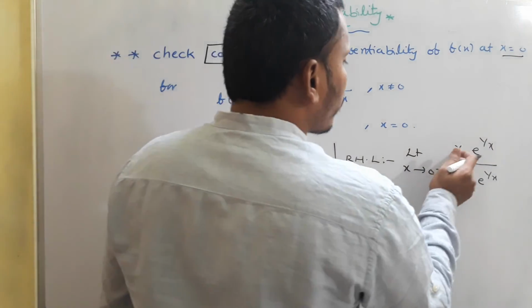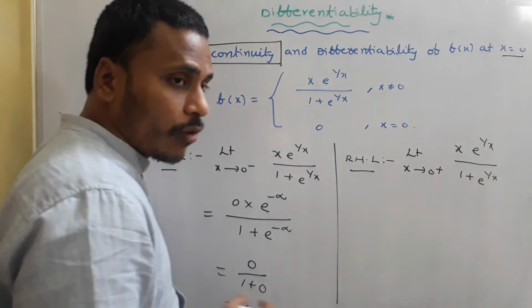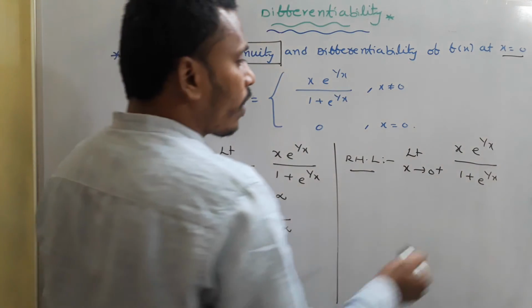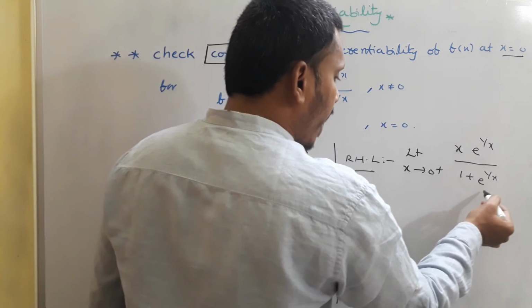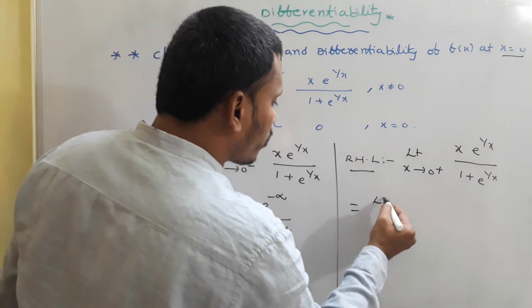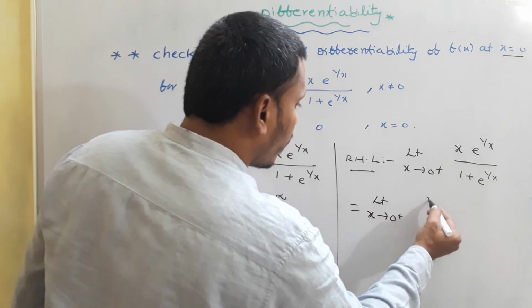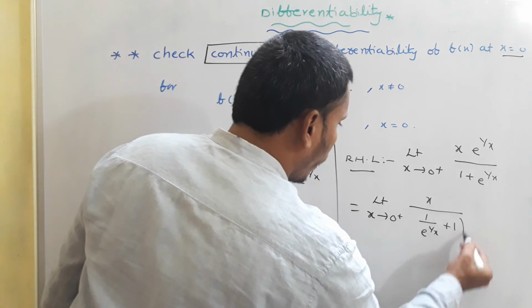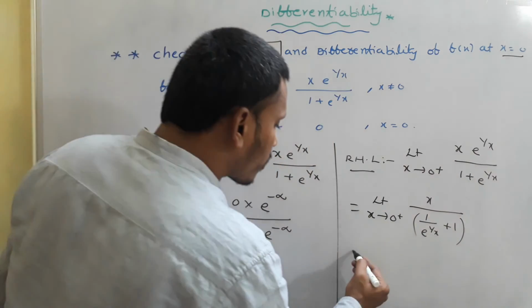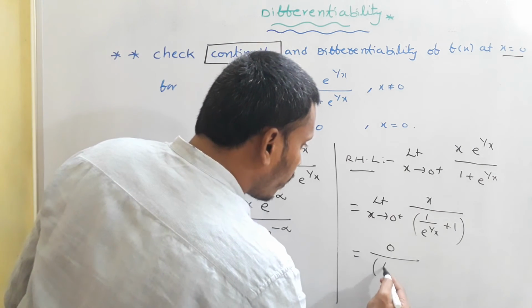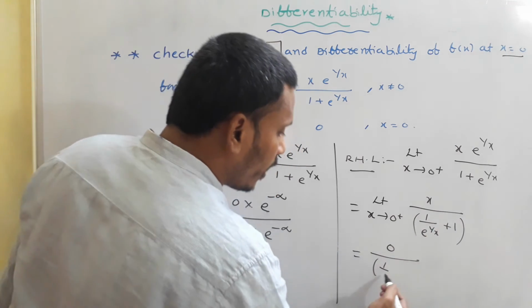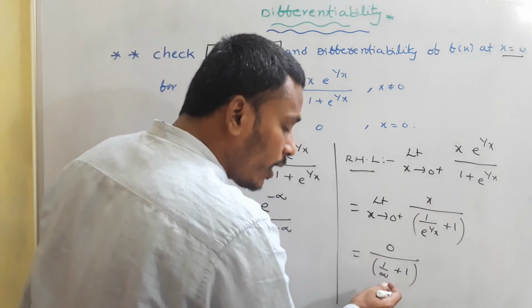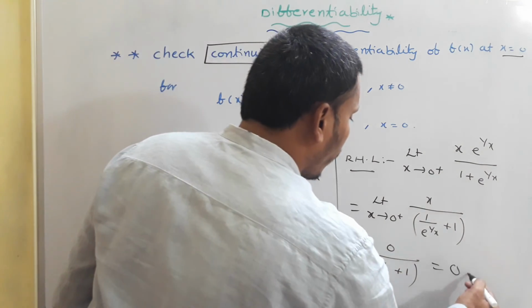Limit x tending to 0 plus, x e power 1 by x by 1 plus e power 1 by x, right? What I do is I am just dividing numerator and denominator with e power 1 by x, or otherwise you just move this e power 1 by x as a denominator of the denominator. That is equals to limit x tending to 0 plus x divided by 1 by e power 1 by x plus 1. And now when you replace x with 0, 0 divided by 1 plus, see as I said, it is what? Infinity, right? 1 by infinity plus 1. 1 by infinity is 0, 0 plus 1 is 1, 0 by 1 is 0.